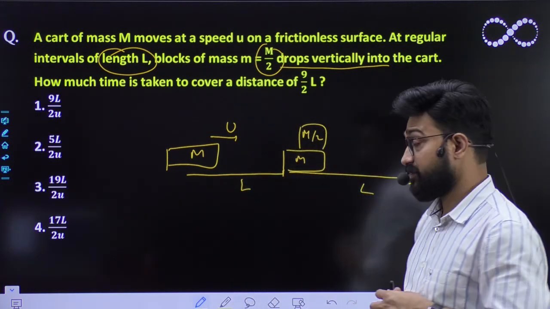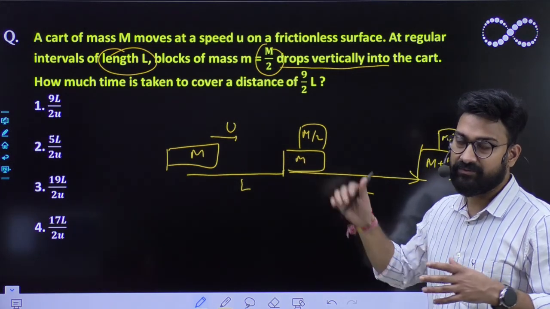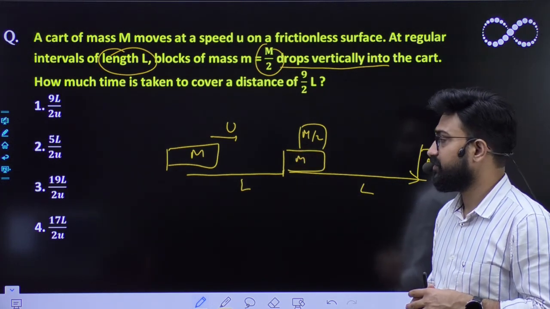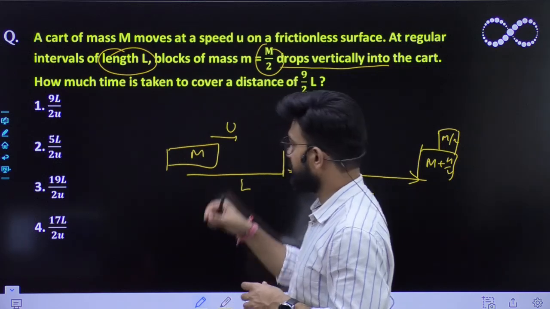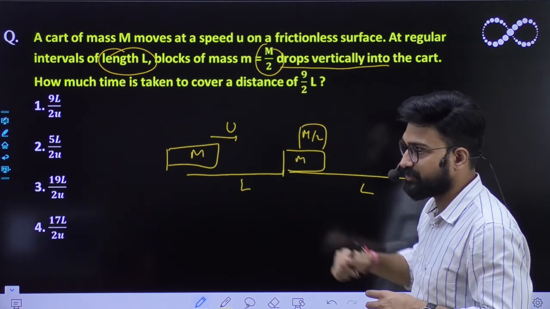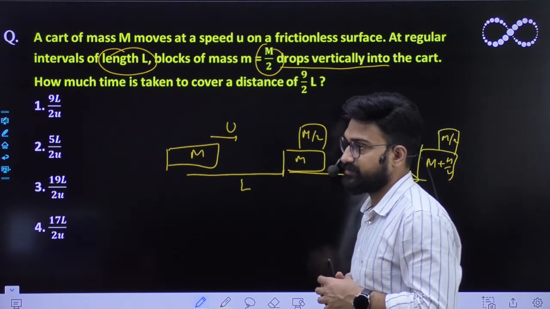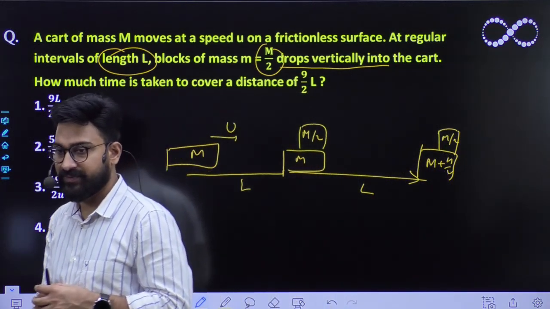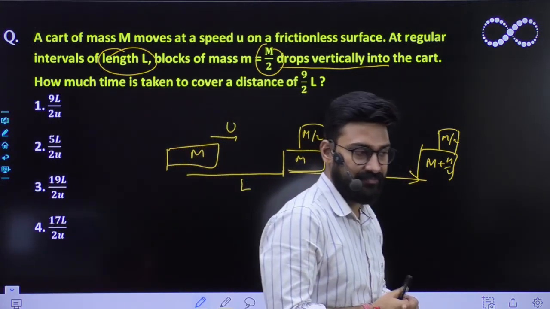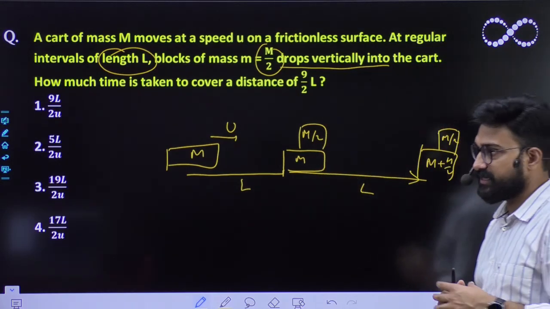Again, no additional force acts in the horizontal direction. That means you can conserve linear momentum in the horizontal direction. Because this block is falling vertically, it will apply any additional force in the vertical direction only. So you can easily apply conservation of momentum in the horizontal direction. With each mass m/2 added, its velocity will keep on decreasing. As mass keeps getting added, its speed keeps decreasing.